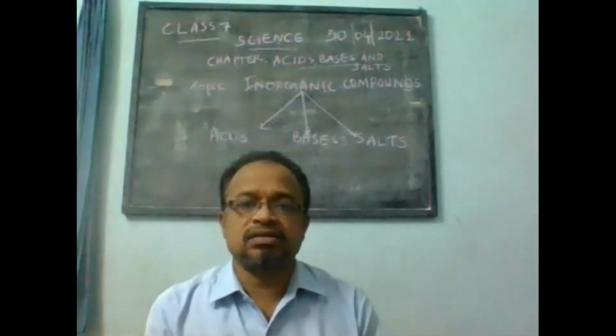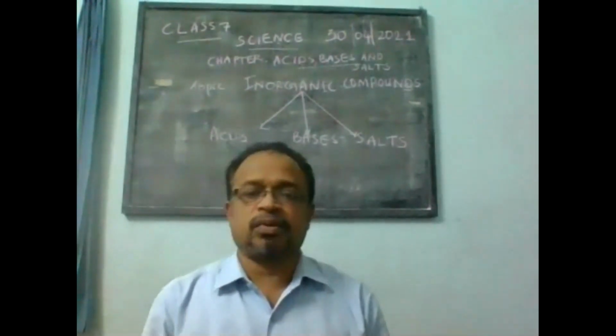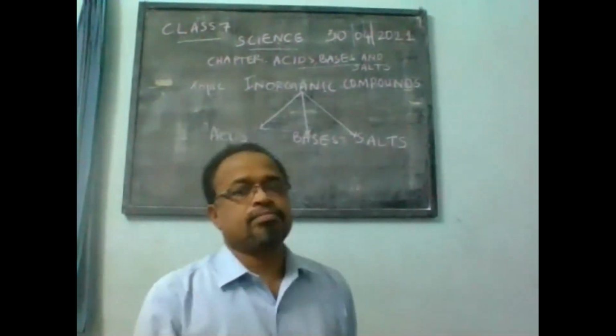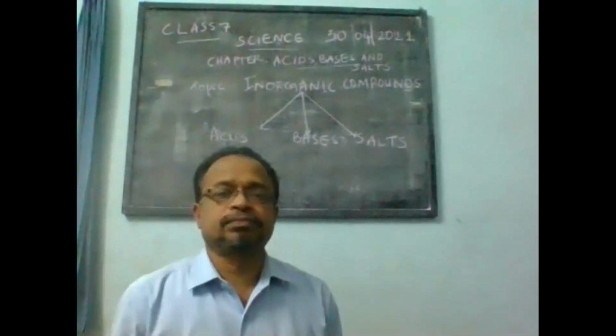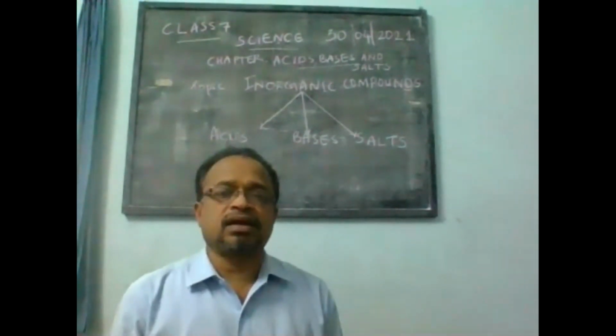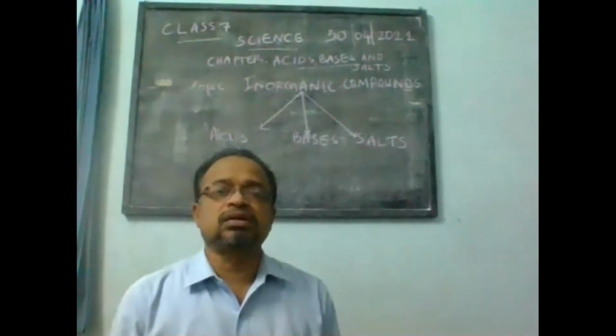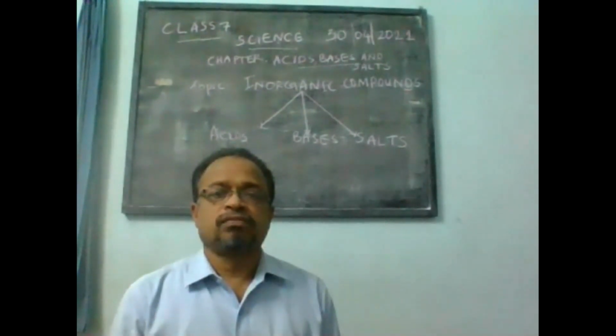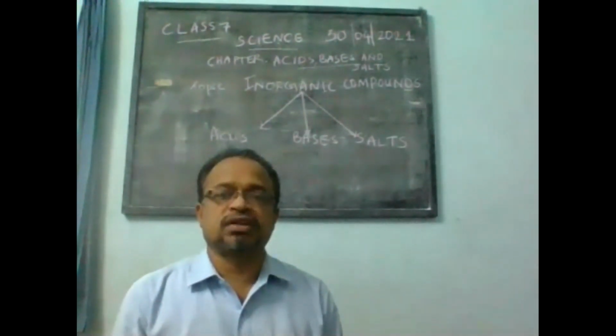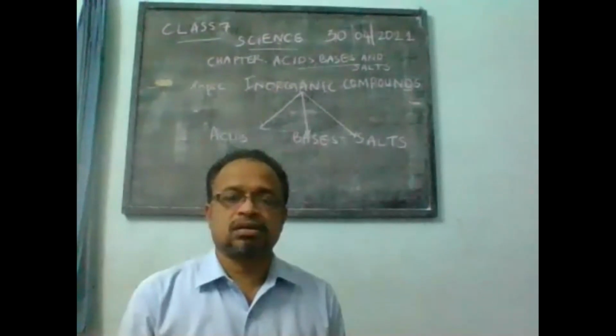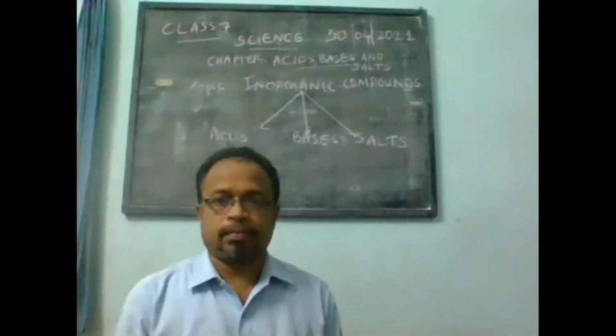Children, in the previous class, we have seen about indicators. You have seen three indicators which are commonly used: litmus solution, methyl orange, and phenolphthalein.